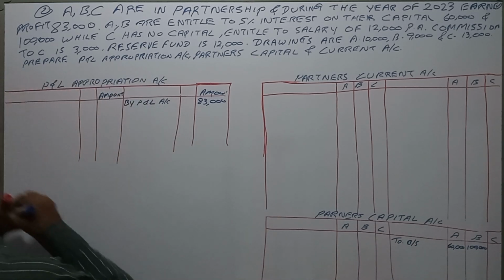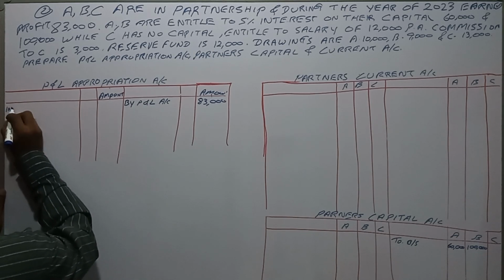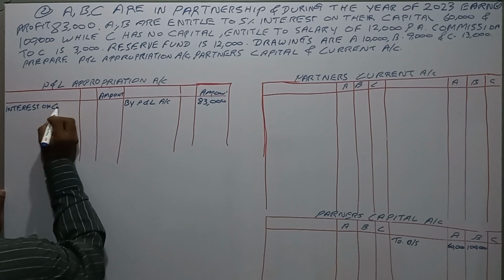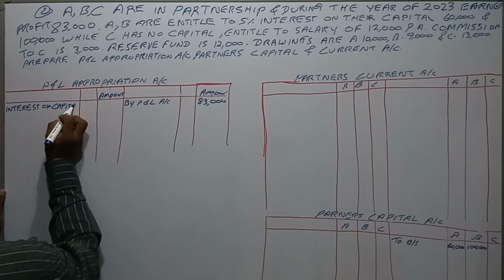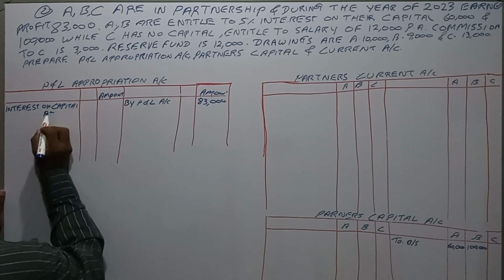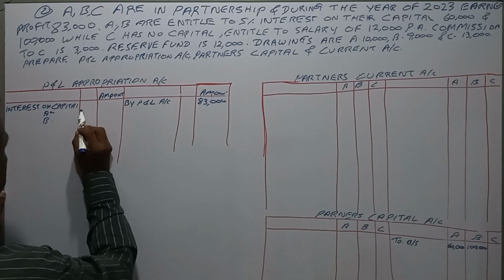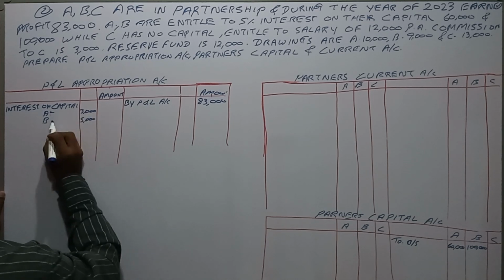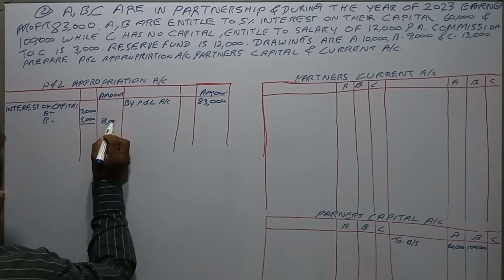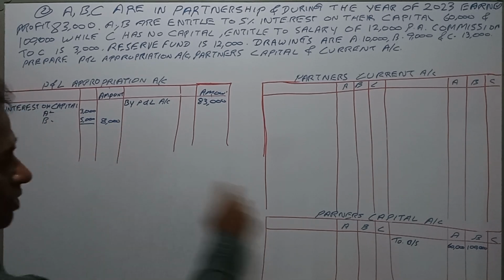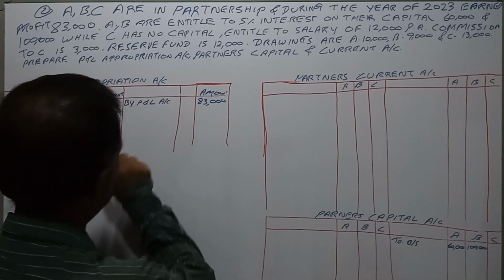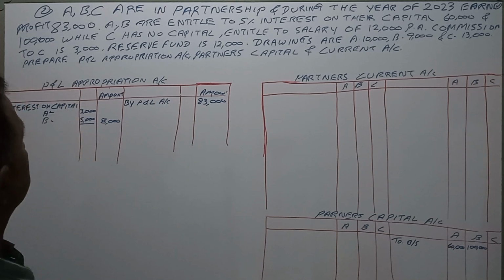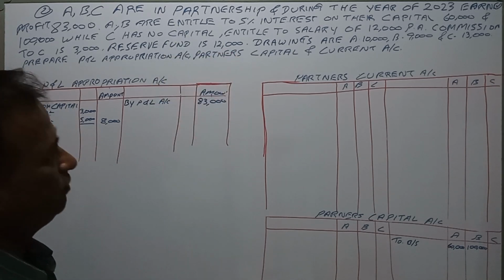Interest on capital: A is 3,000, B is 5,000, total is 8,000. That is 5% on 60,000 capital and 5% on 100,000 capital. This is simple information they have given.